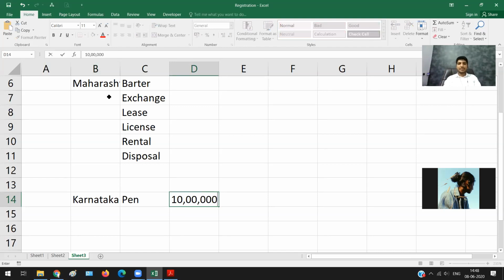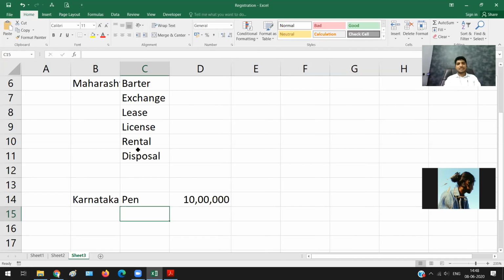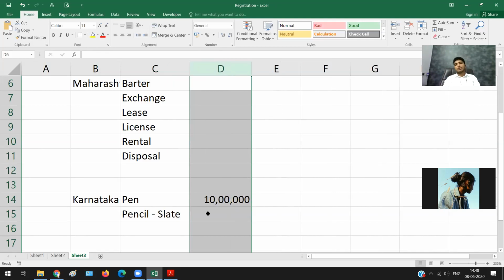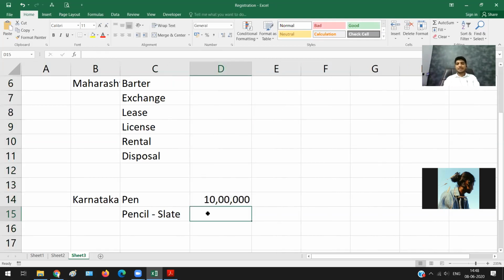And also, in Karnataka only, I am selling, let us say, pencil. Not the normal pencil, I'm talking about slate pencil. Slate pencil is the one which you used to use in primary school to write on the slate, what we used to call kaddi. Now this pencil I'm selling for, let's say, 8 lakh rupees in a year. Let us say I only have a branch in Karnataka. What is my aggregate turnover? Is it only 10 lakh rupees, or is it 10 lakh plus 8 lakh, 18 lakh rupees?